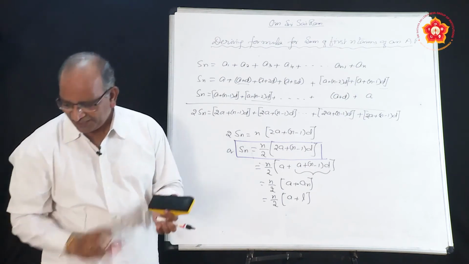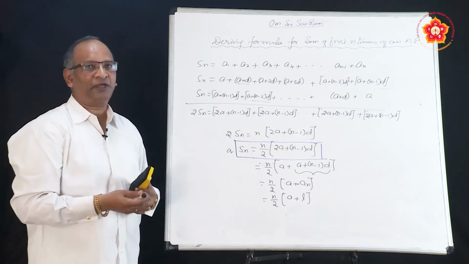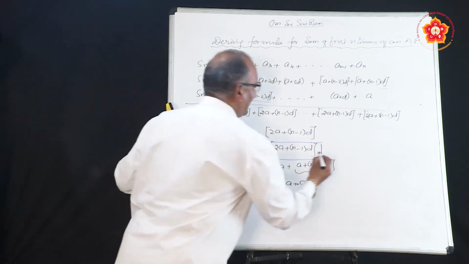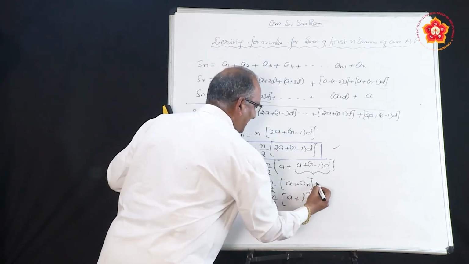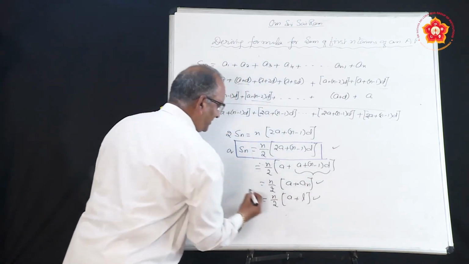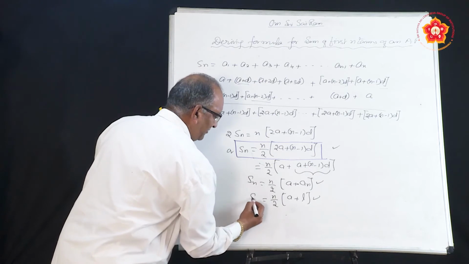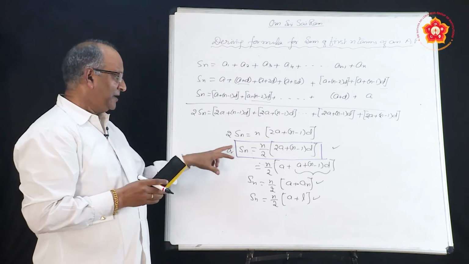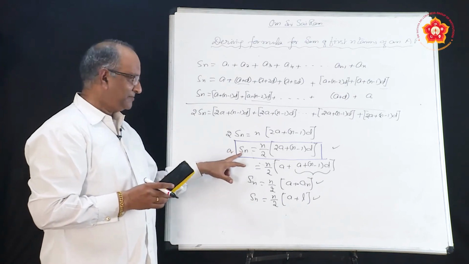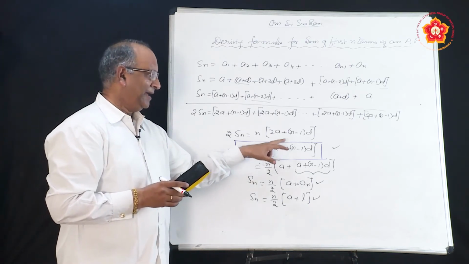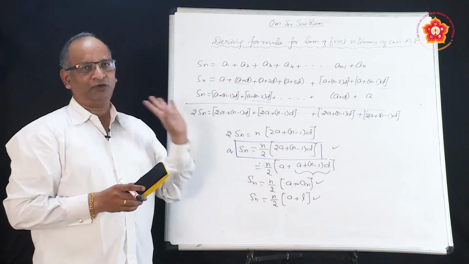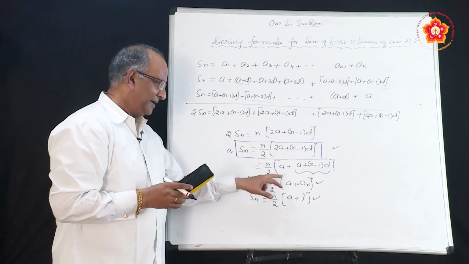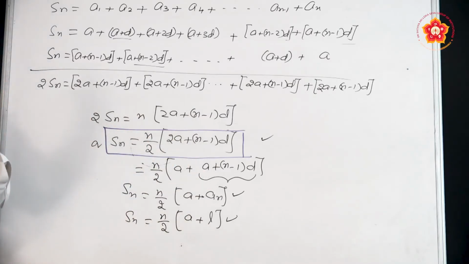But whatever method you follow or whichever formula you are using, irrespective of whether it is the first type, second type or third type, you will find that in every formula there are 4 unknowns. For example, in this formula Sn, n, a and d, there are 4 unknowns. In Sn, n, a and an, there are 4 unknowns.